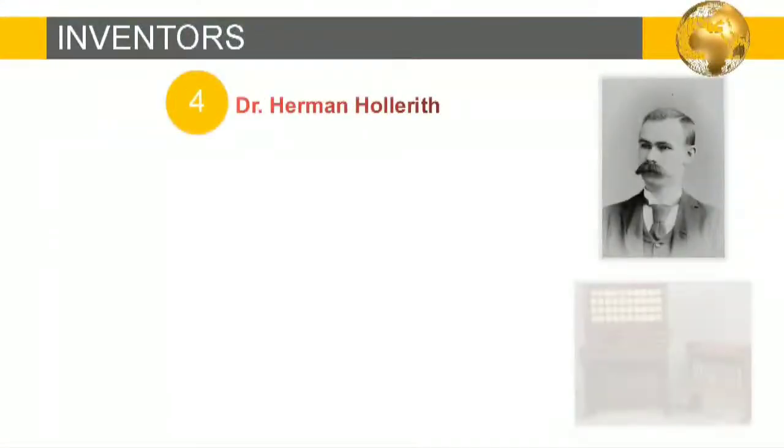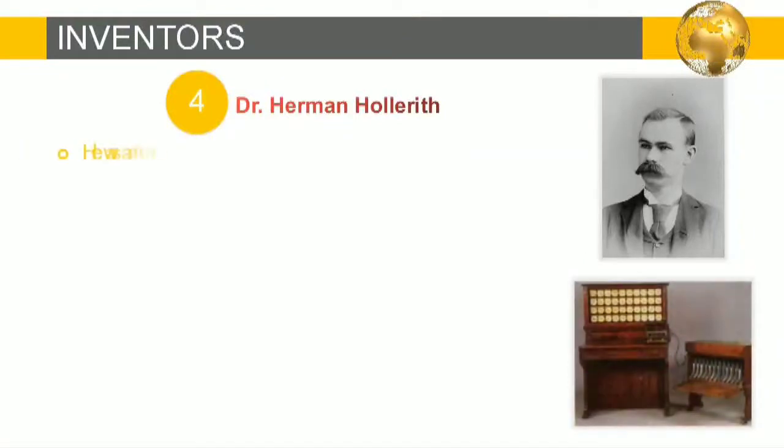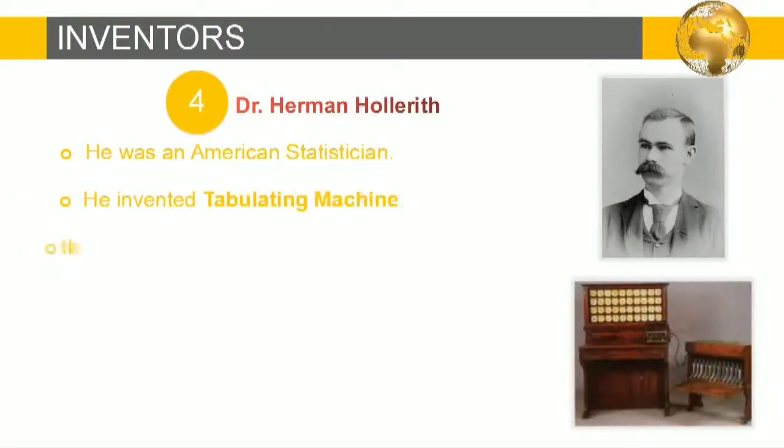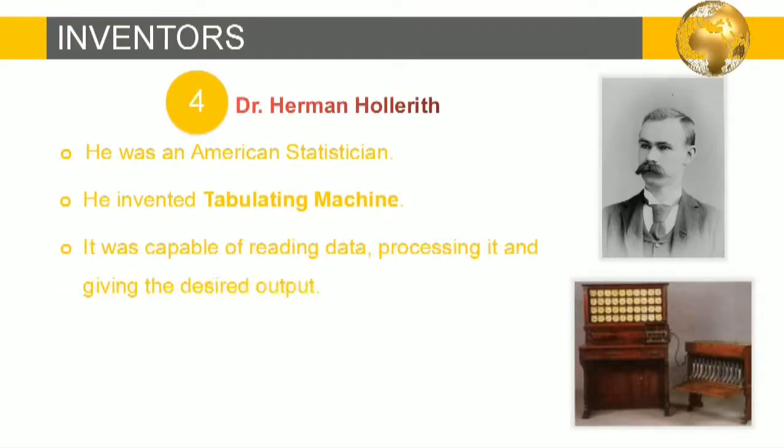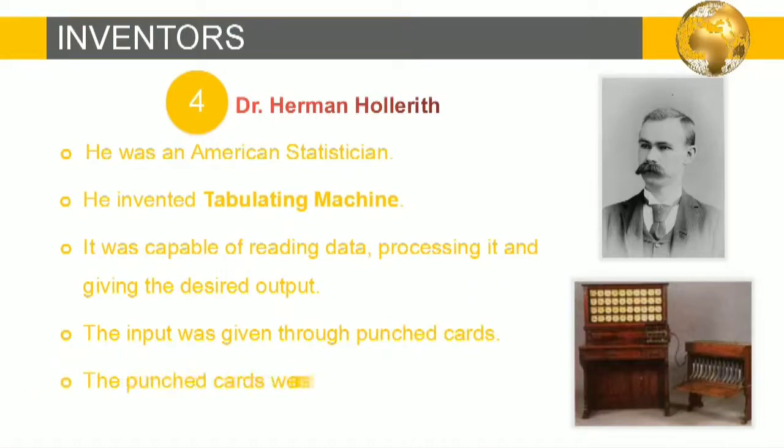The next is Dr. Herman Hollerith. He was an American statistician. He invented the tabulating machine. It was capable of reading data, processing it and giving the desired output. So it works in three stages: input, processing and output. The input was given through punched cards. The punched cards were used to record and store data or information.